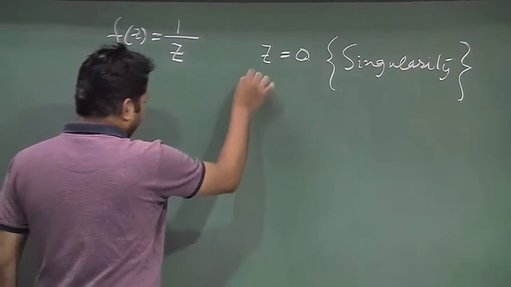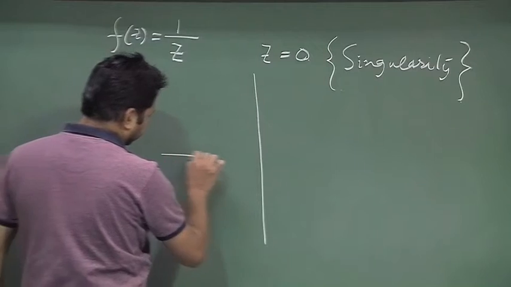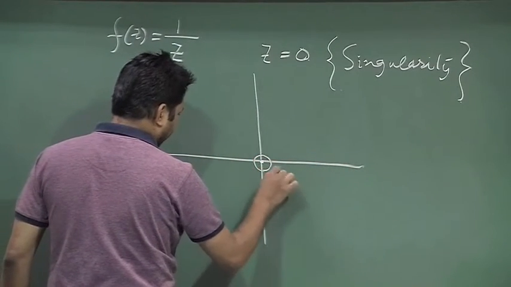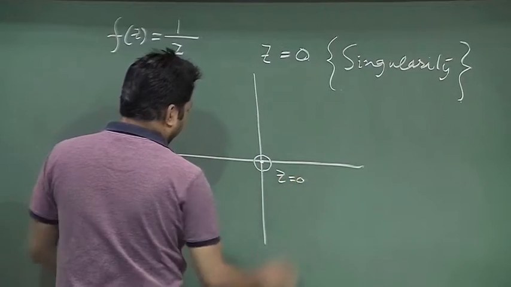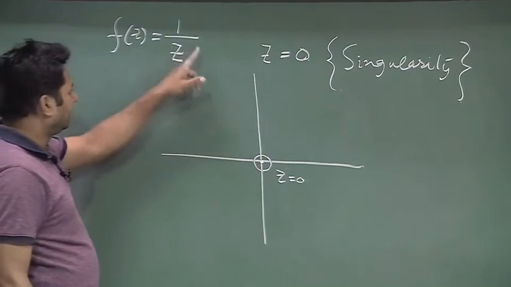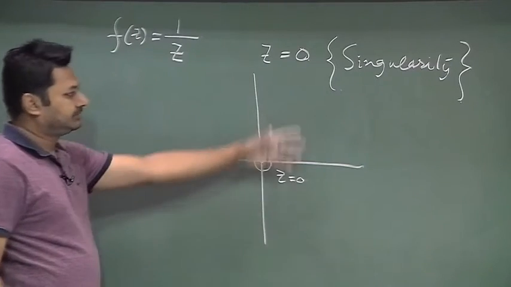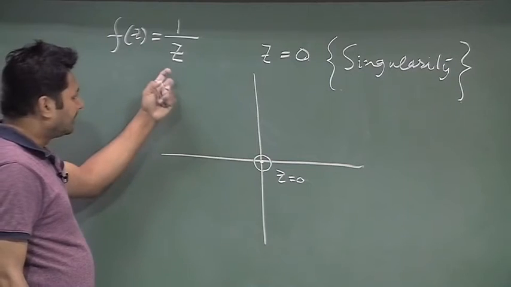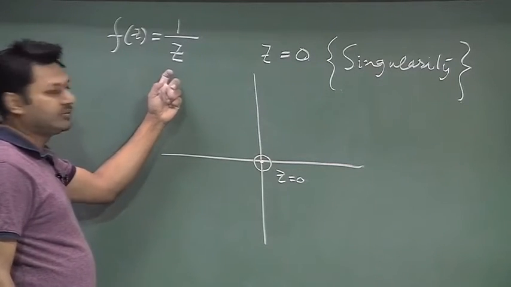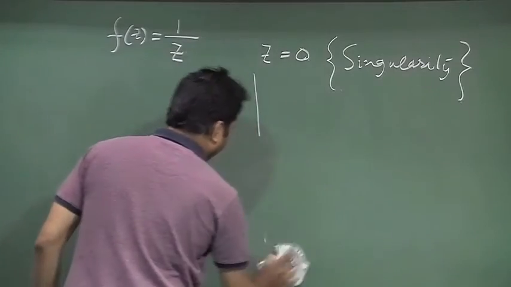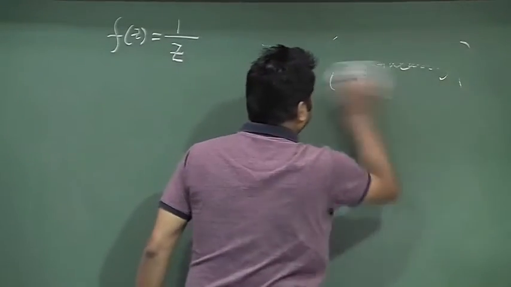So, if this is my region and if this is my point z equal to 0, except this point the function is analytic everywhere. That means there may be some points in a region where the function fails to be analytic. I can give you more examples, so that things will be clear to you.